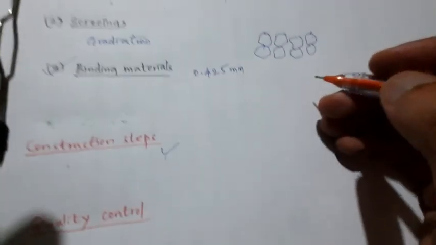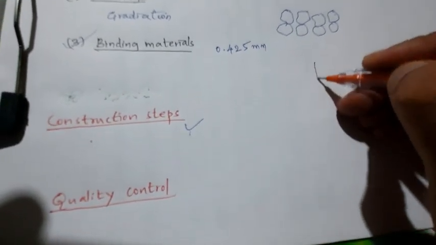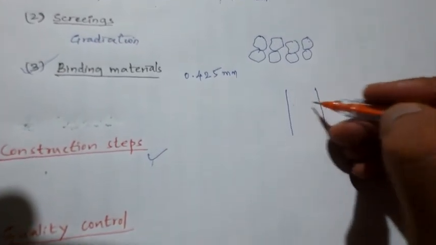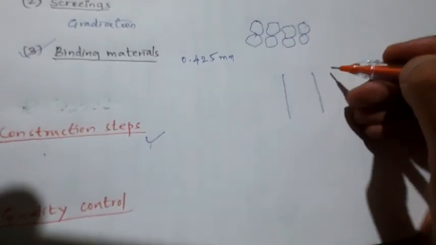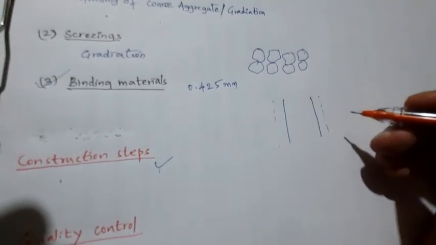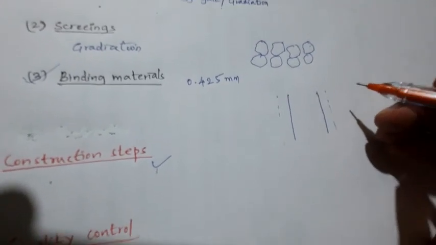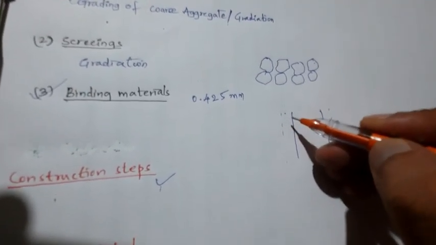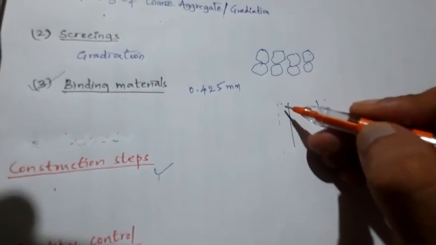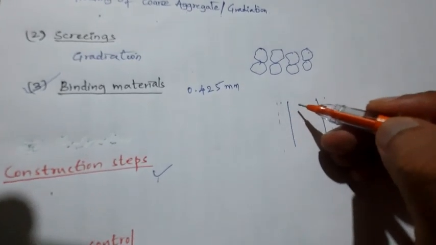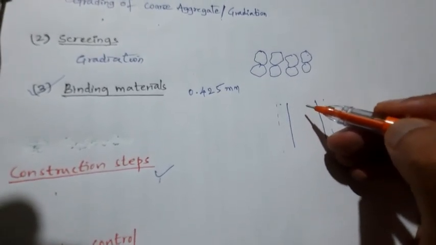Next, before construction, if this is going to be my layer of WBM, this is the width of the road, and here we have some width that we are going to provide for the shoulder on both sides. So first, lateral confinement, which is going to be my shoulders, is provided before starting the WBM construction.